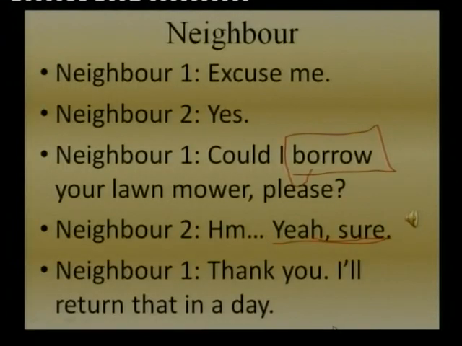Excuse me, could I borrow your lawnmower, please? Yeah, sure. Thank you. I'll return that in a day.